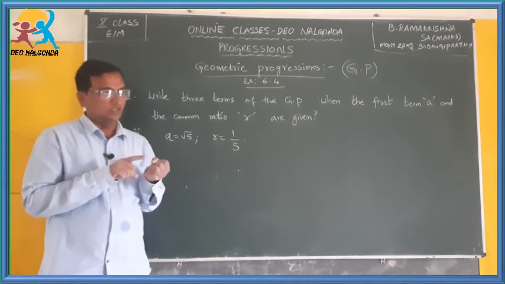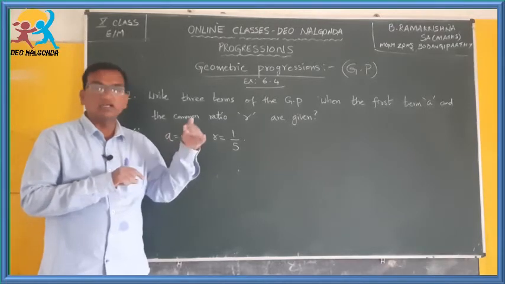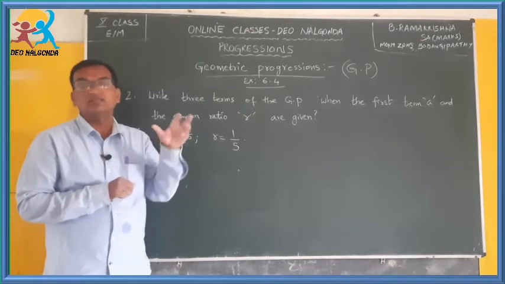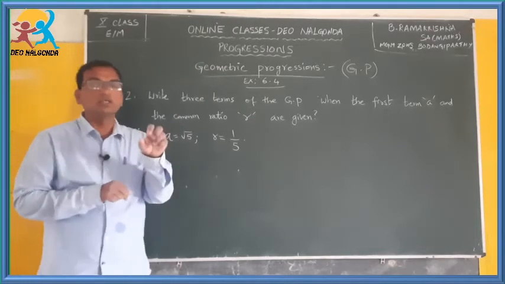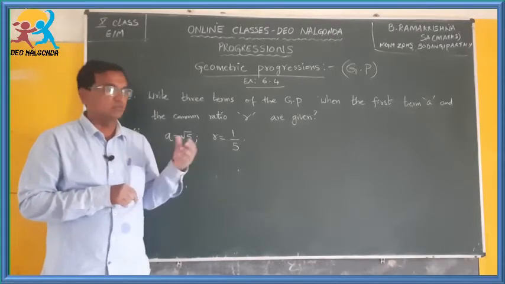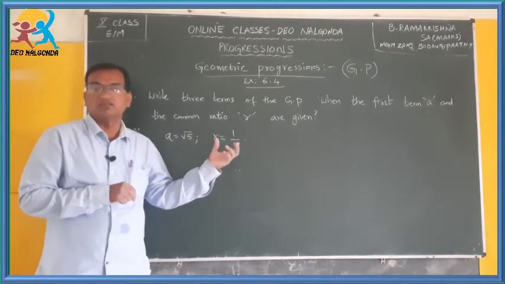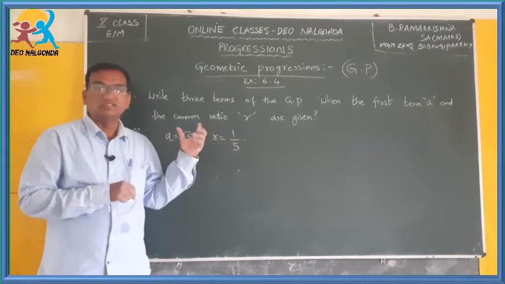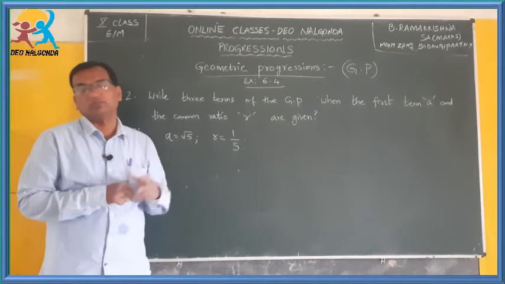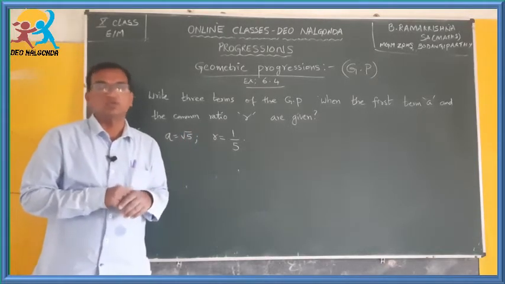The list based on simple interest will be in an arithmetic progression, and the list based on compound interest will be in geometric progression. So this you have to remember. Whenever you come across numbers based on a simple interest formula, you will get an arithmetic progression. Whenever compound interest is involved, you will get a geometric progression.